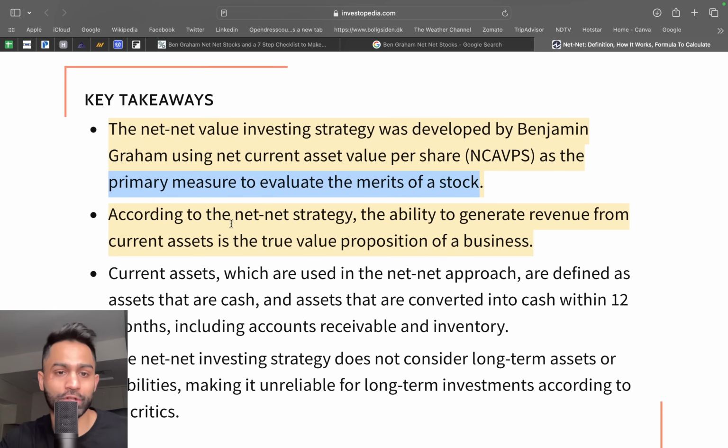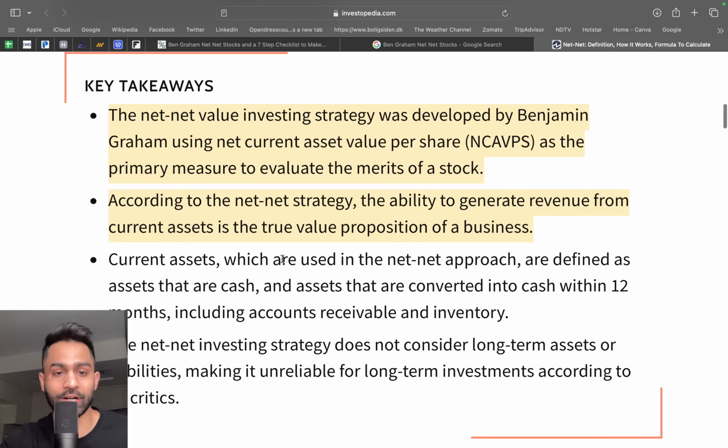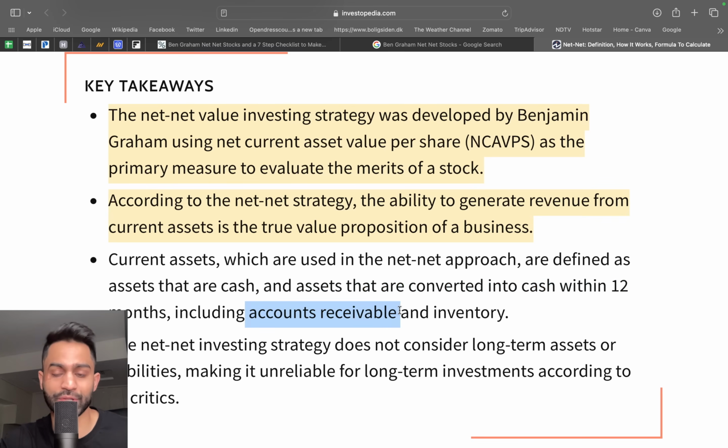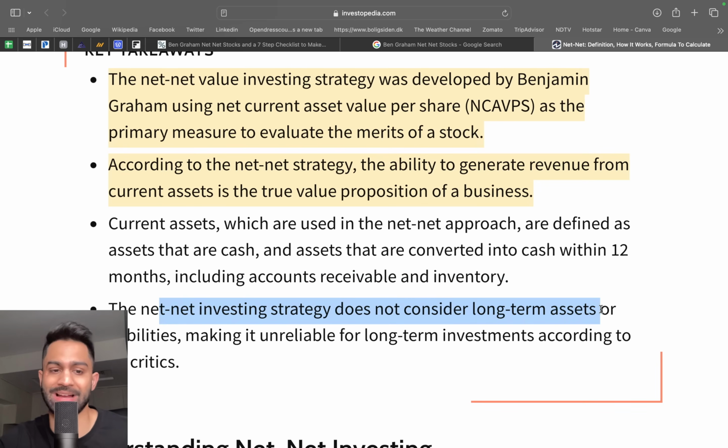based on its balance sheet. According to the net strategy, the ability to generate revenue from current assets is the true value proposition of a business. Current assets, which are used in the net approach, are defined as cash and assets that can be converted into cash within 12 months. That is accounts receivable and inventory. But there are some limitations, and some critics mention that the net investing strategy does not consider long-term assets or liabilities, making it unreliable for long-term investments.